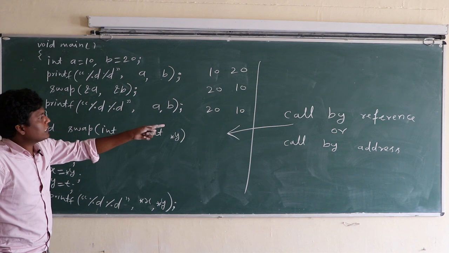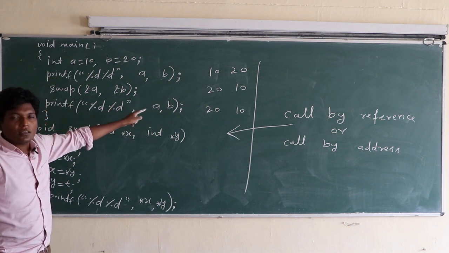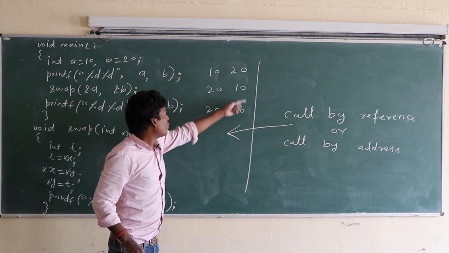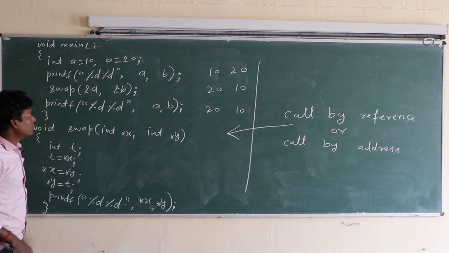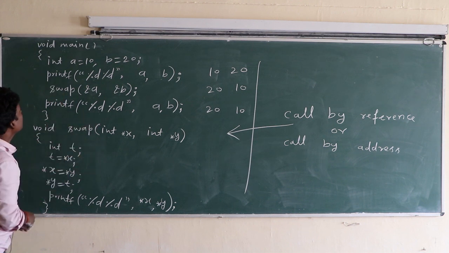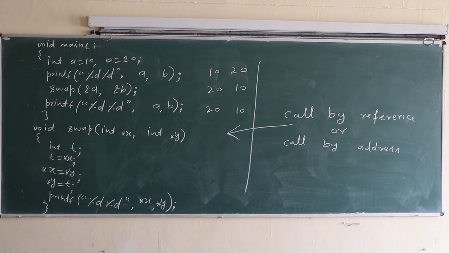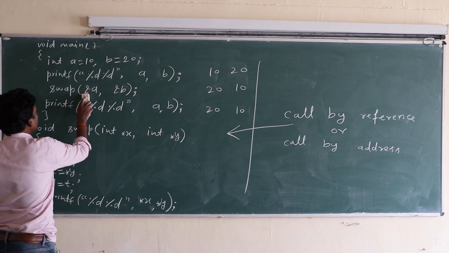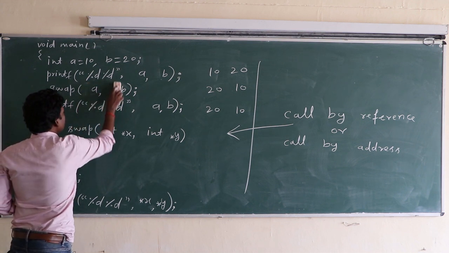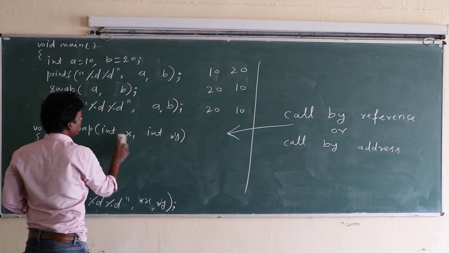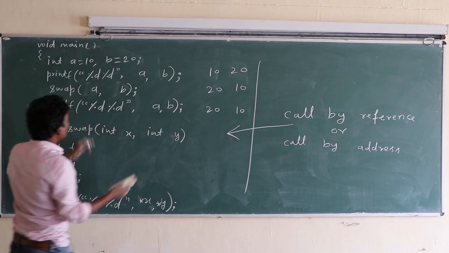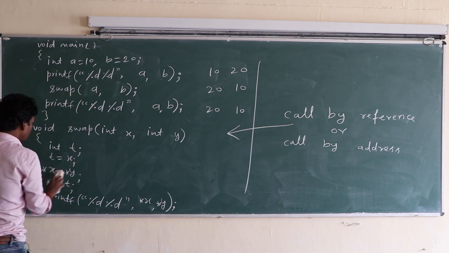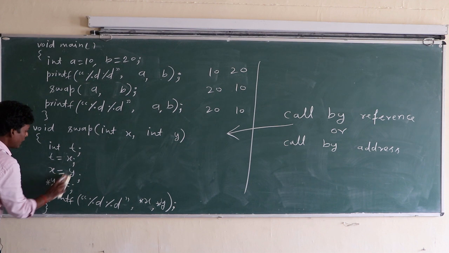Okay class, this is the example of call by reference and call by address, and this is the output of this program. Now we are going to remove this again. Now it becomes call by value, because a and b have values. Now it becomes call by value again.